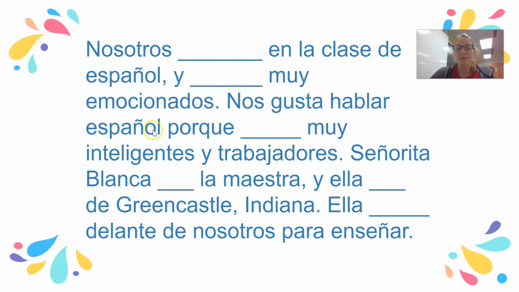Nos gusta hablar español porque blank muy inteligentes y trabajadores. Again, we're talking about we, right? We like to speak Spanish because we are very intelligent and hardworking. That is a description of us. That's the D in DOCTOR, right? We are very intelligent and hardworking. You could also say that is a characteristic, which again is found in DOCTOR. So, somos, right? Conjugate ser. Somos muy inteligentes y trabajadores.